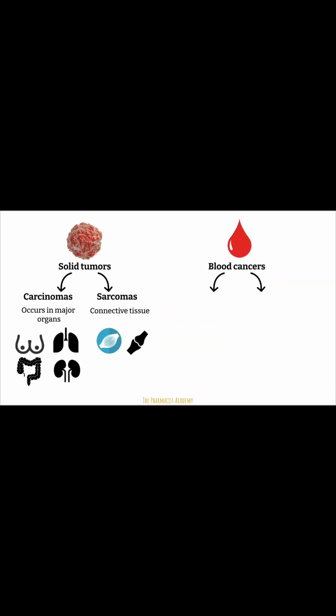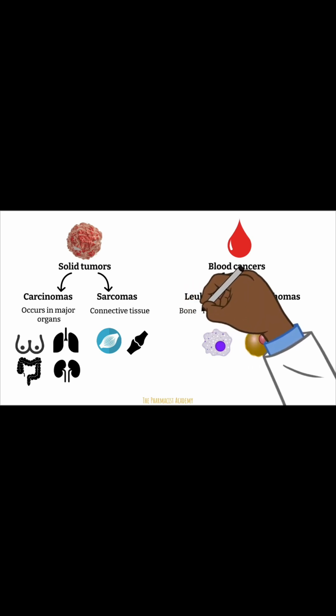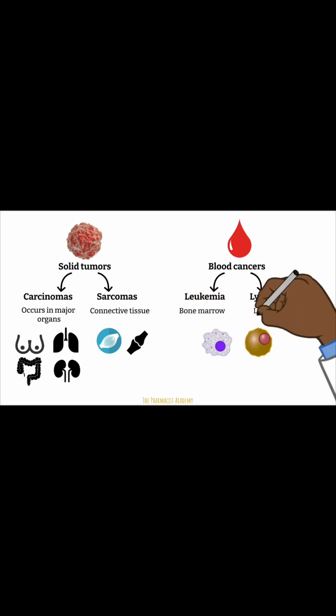Blood cancers are divided into leukemias and lymphomas. Both of these types of cancers affect your immune cells. So there will be an increase in the number of immune cells. The difference is that leukemia begins in the bone marrow, while lymphomas normally begin in the lymph nodes. Now, whether a solid or blood cancer, there are shared risk factors that lead to the mutations of the proteins that control cell growth and cell death.